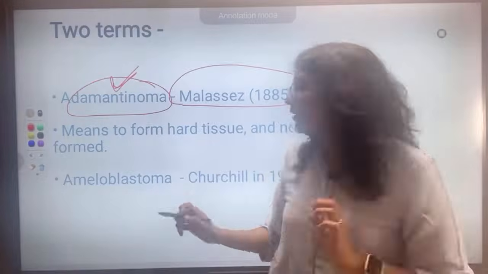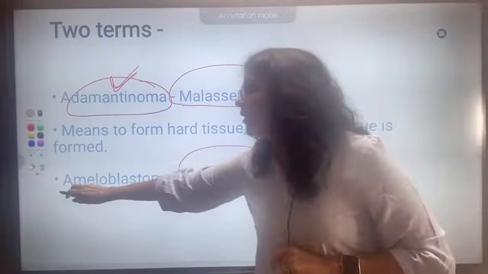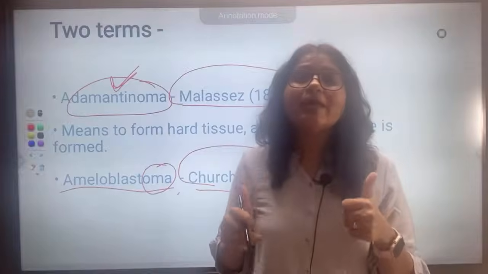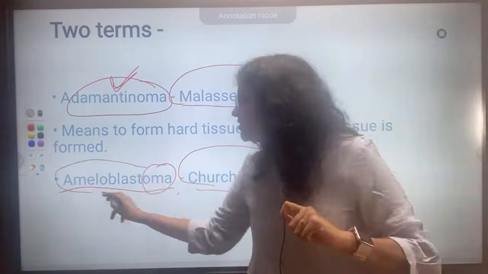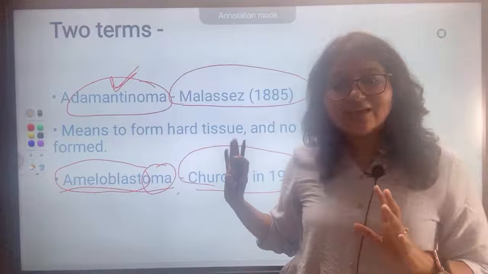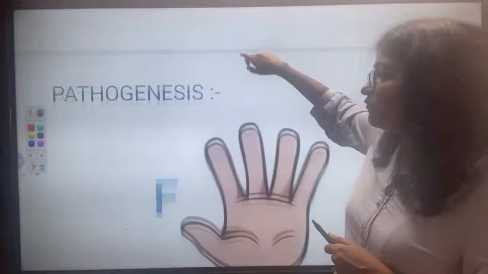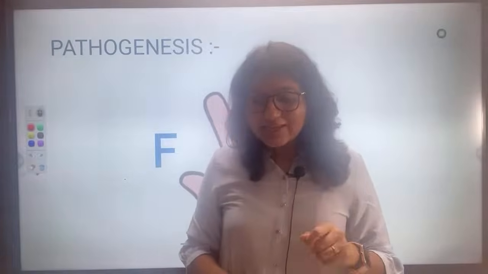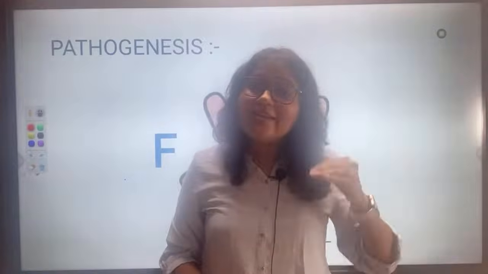Therefore, the name was changed by Churchill in 1904 to ameloblastoma. OMA, I told you, is a benign tumor, and the cells seen in the slide were like ameloblasts, so ameloblastoma was the name given. Now it is clear why the other name was given. Fine. Now remember, when you are writing your answers in your exam, always write them under headings.